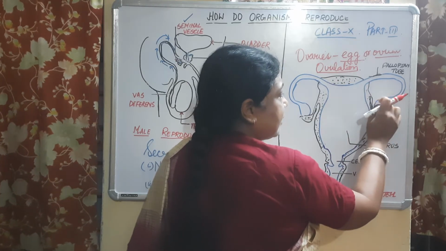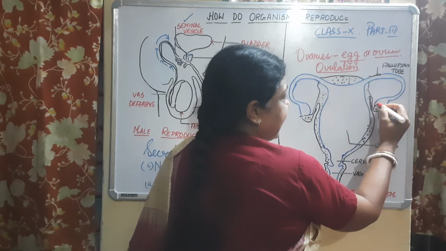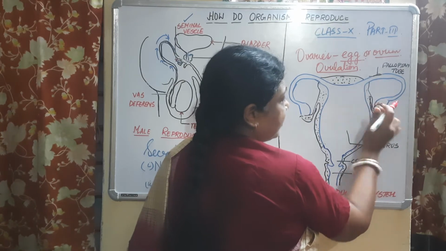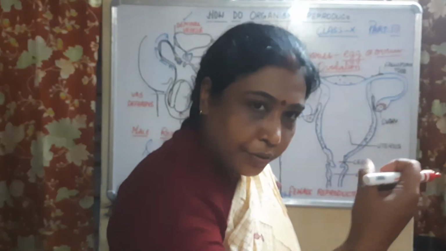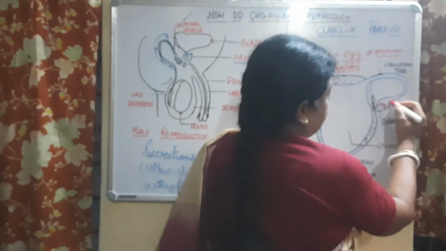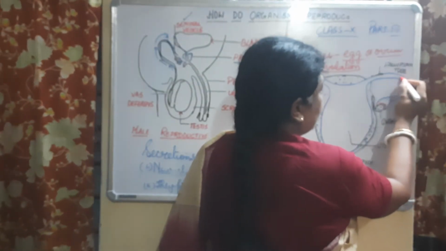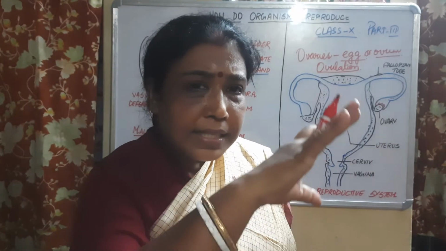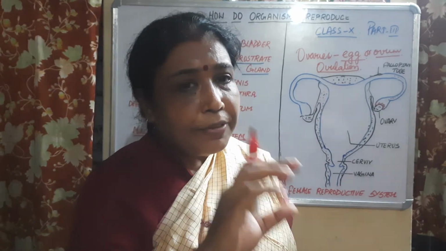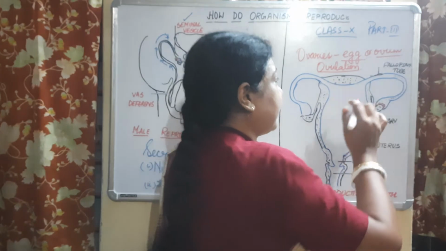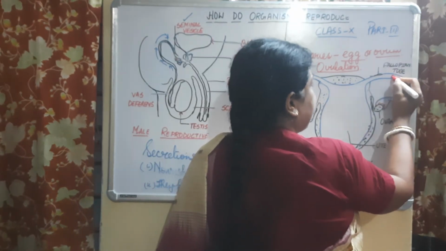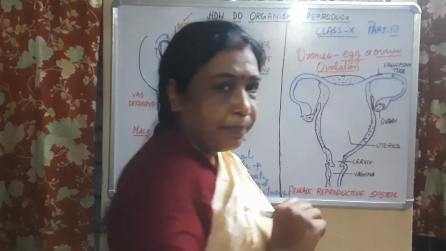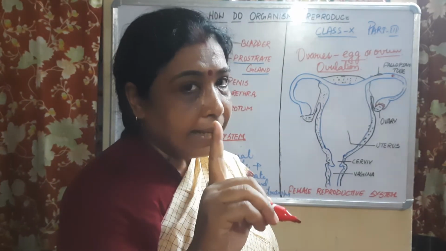Now what happens? This fallopian tube has certain finger-like projections. They are known as fimbriae, which trap the egg and pull it inside and take it where? To a place. There are certain places in the fallopian tube you need not learn, so I am not discussing. Fimbriae, isthmus, ampulla, these are the parts of the fallopian tube, but you need not know about it. In the fallopian tube, what will happen, children? The eggs will reach. In a month only one egg is released.